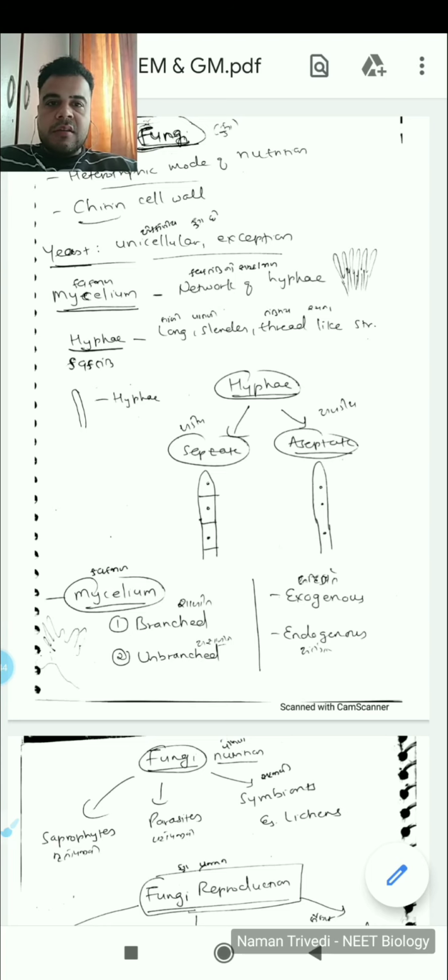So we'll start with the general life cycle and features of the fungi. Okay, just let me turn off the video and then I can start with the lecture.